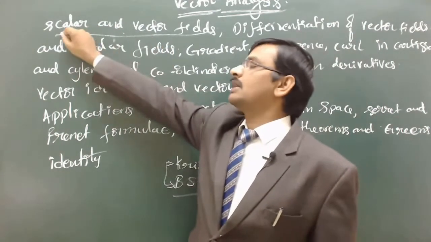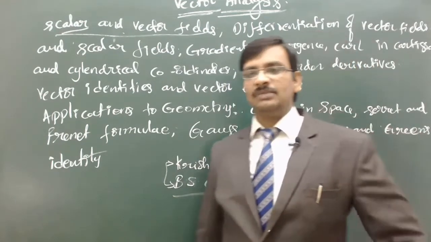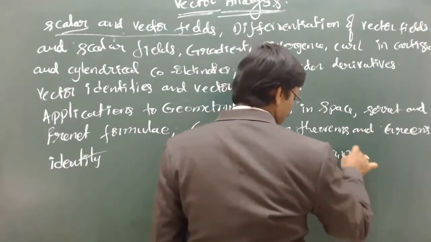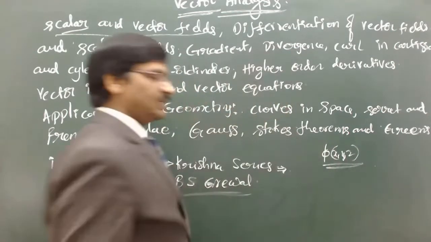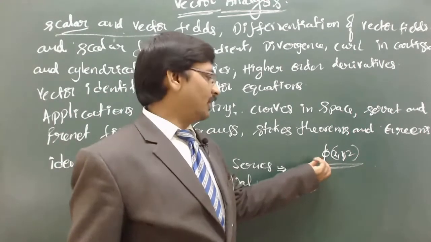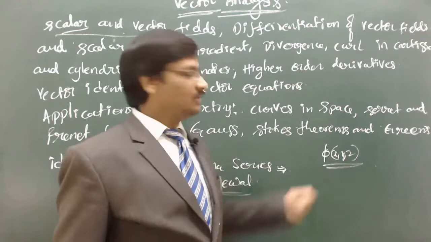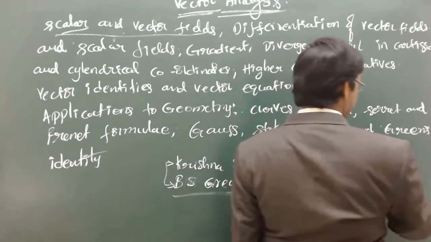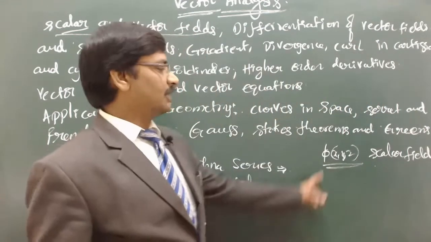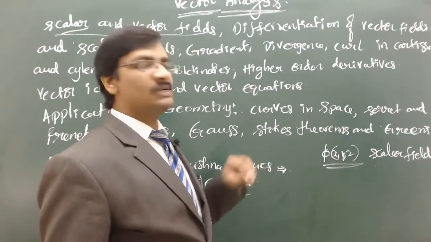There are two different kinds of fields: the scalar field and the vector field. A scalar field is, suppose you are able to specify the equation phi of x comma y comma z. This is a field, and we call it a scalar field. A potential field is a scalar field because it is a function of x, y, z, but there is no direction associated with it. A scalar field will assume different values depending upon its position. But a vector field, along with its value, is also associated with a direction.